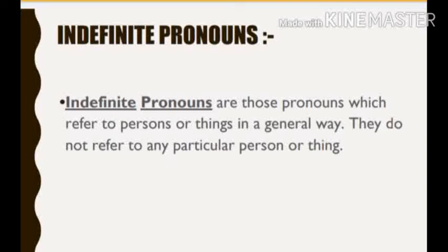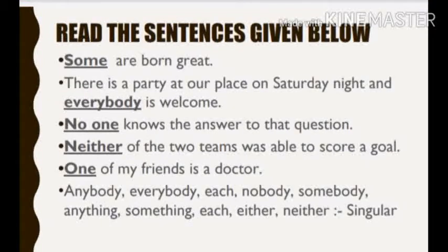First, some are born great. So, some, indefinite pronoun. Next example. There is a party at our place on Saturday night and everybody is welcome.